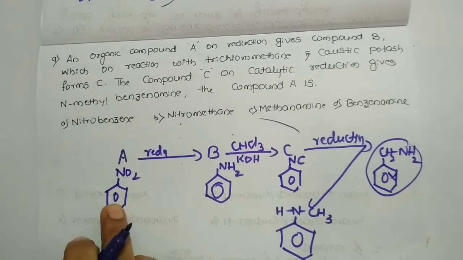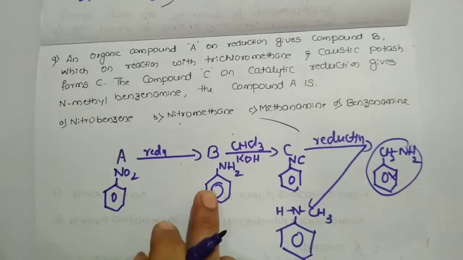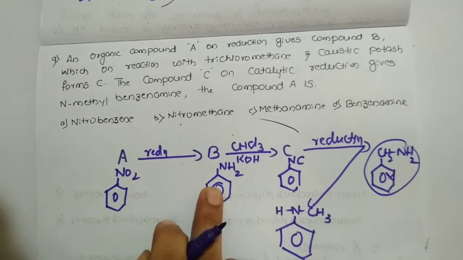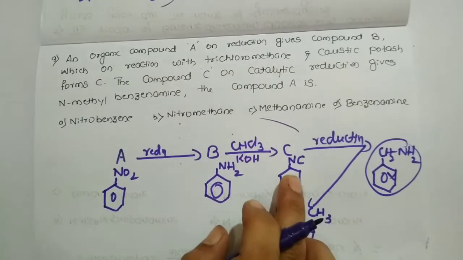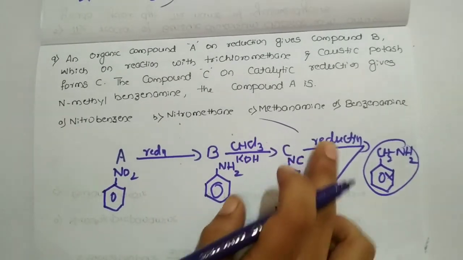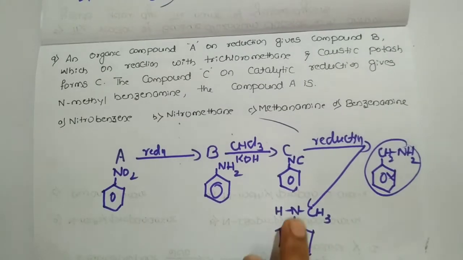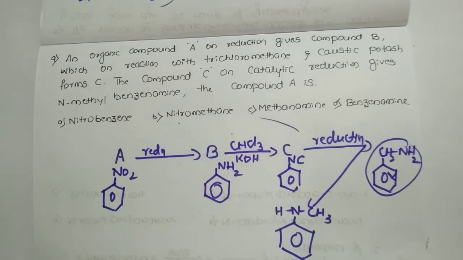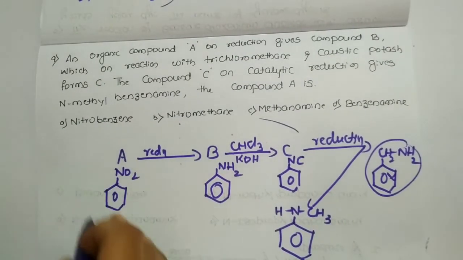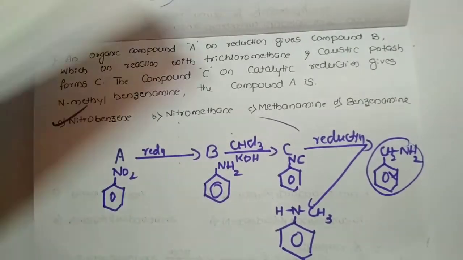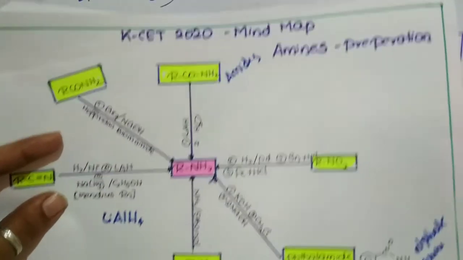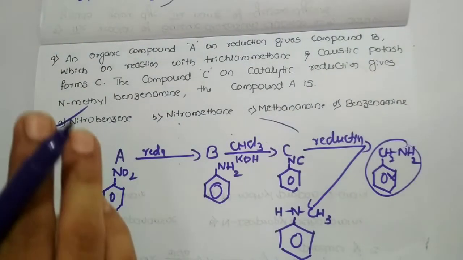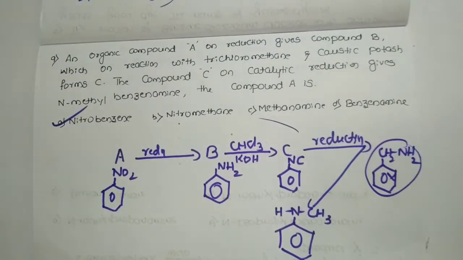So this nitrobenzene upon reduction gives aniline or benzenamine, which upon treatment with chloroform and alcoholic potash will give phenyl isocyanide, which upon reduction will give the respective N-methyl benzene amine. So finally, what is A? A is nitrobenzene. If you have practiced all this deeply, you can answer it very easily. So nitrobenzene is the correct answer.